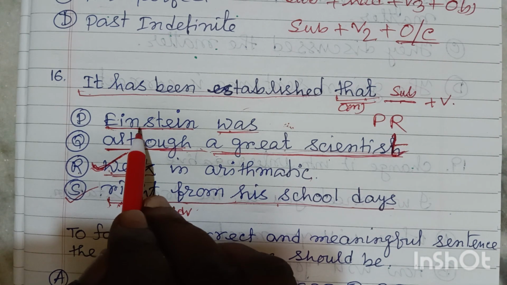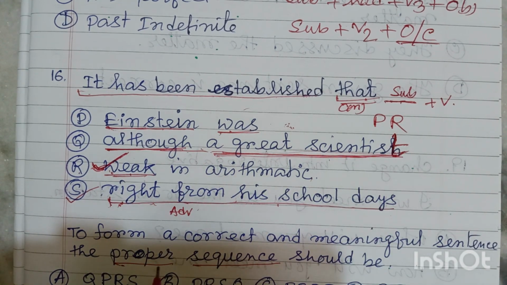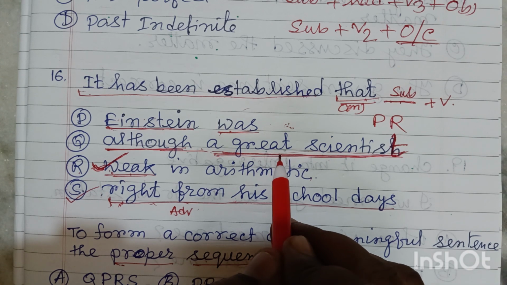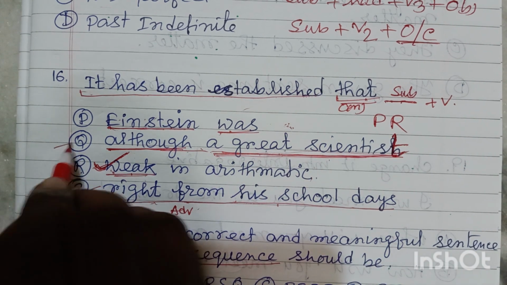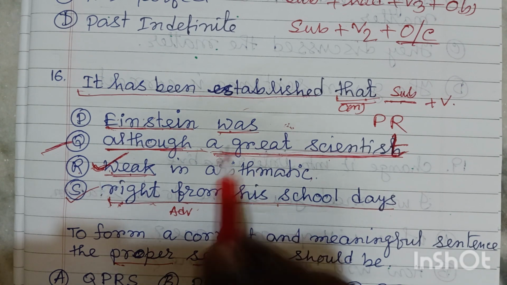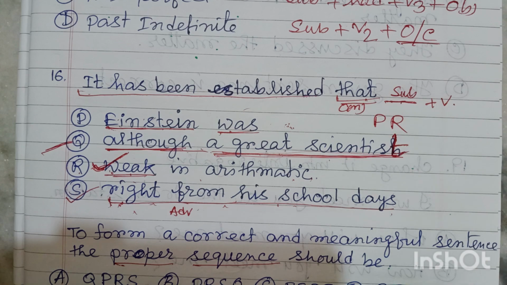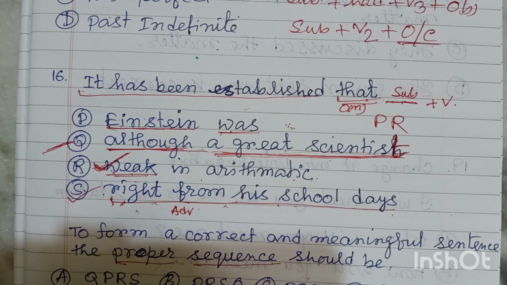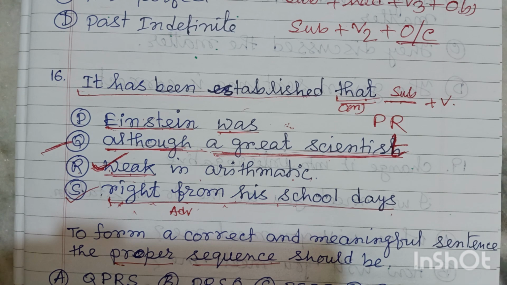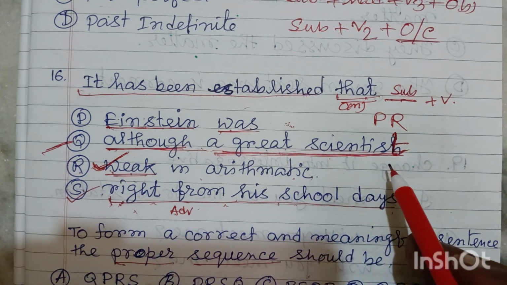That means this person and this great scientist are the same. That means this is the complement of this one. So first you write this one, Q. Actually, Einstein was weak in arithmetic right from his school days. This is the proper sequence, but we cannot use it after this principal clause because it is not a subordinating clause.